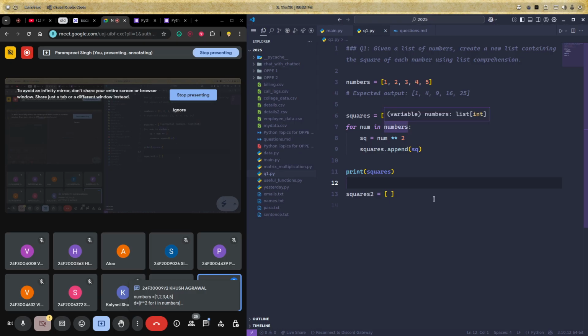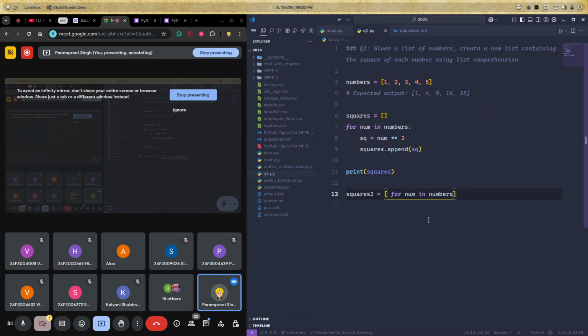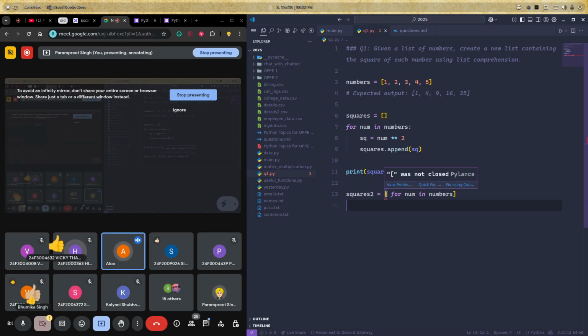So I'll tell you the approach. Just simply copy this loop. Just select the loop and copy it. Do not copy the colon. Copy the loop and paste it in the list. Okay, this much is clear? Is this clear to everyone? Guys, please respond quickly, because we have so many questions today.